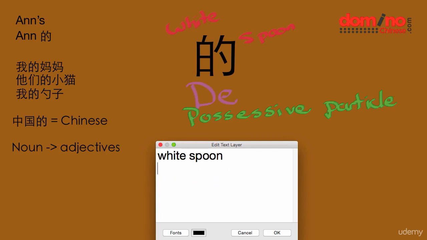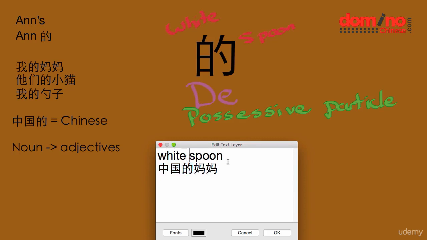In the same way now, we want to say a spoon of white. It's not a white of spoon, it's a spoon that is white. So it's a spoon, that's what we're talking about. It's not white we're talking about. We're talking about this noun, which is spoon. So spoon then, like we said with 中国, I'll write the sentence again, 中国的妈妈. Mama was at the end because it belongs to 中国的.